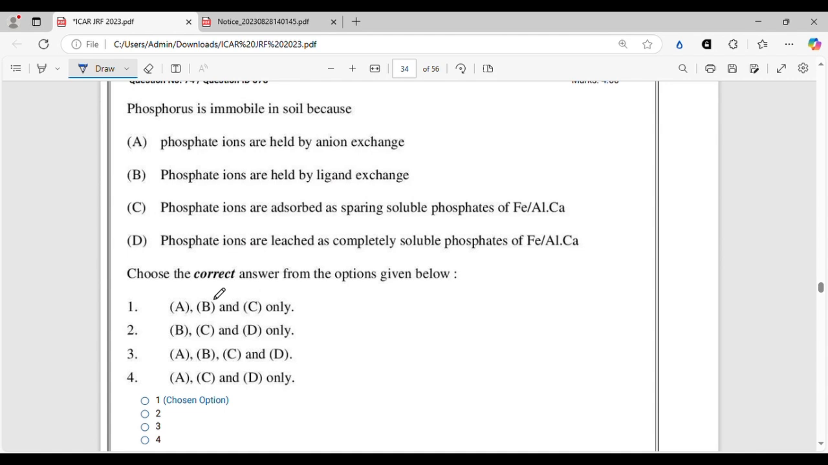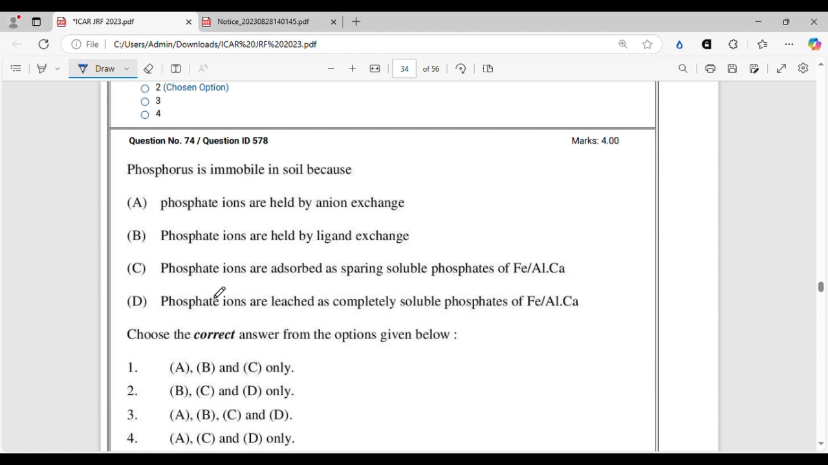All right, a very good question from the phosphorus chapter. This is also very important because from phosphorus, potassium and nitrogen, lots of questions come, and you have to be very thorough about all their theories of absorption, uptake, and movement, everything you should know. So here let's see what they are saying: phosphorus is immobile in soil because phosphate ions are held by anion exchange. True, because phosphates are present as H2PO4 minus and HPO4 2 minus, right? So they are held by anion exchange.